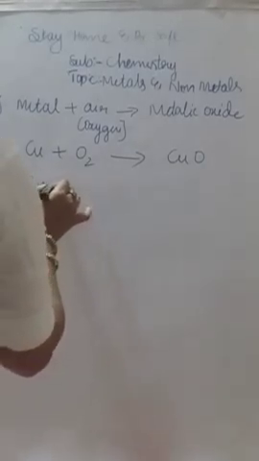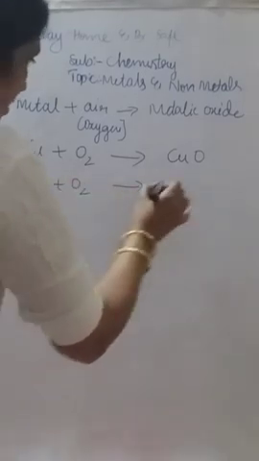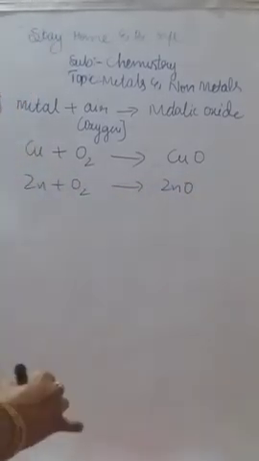In the same way, if zinc reacts with oxygen, that forms its oxide, zinc oxide. In the same way, aluminum reacts with oxygen, Al plus O2, that gives rise to AlO, like that.